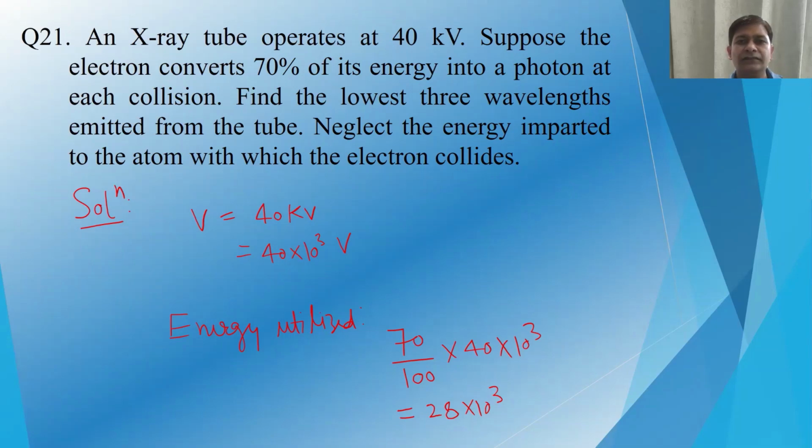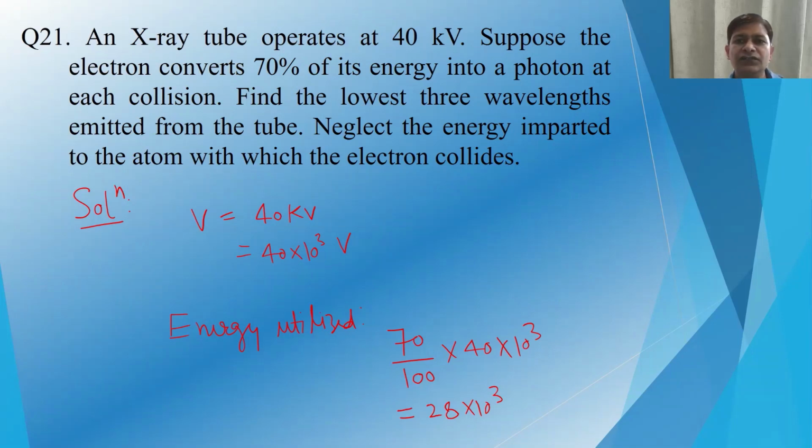Hello? Okay, let us take the next problem. And it says an X-ray tube operates at 40 kilovolt. Suppose the electron converts 70% of its energy into a photon at each collision. Find the lowest 3 wavelengths emitted from the tube. Neglect the energy imparted to the atom with which electron collides.